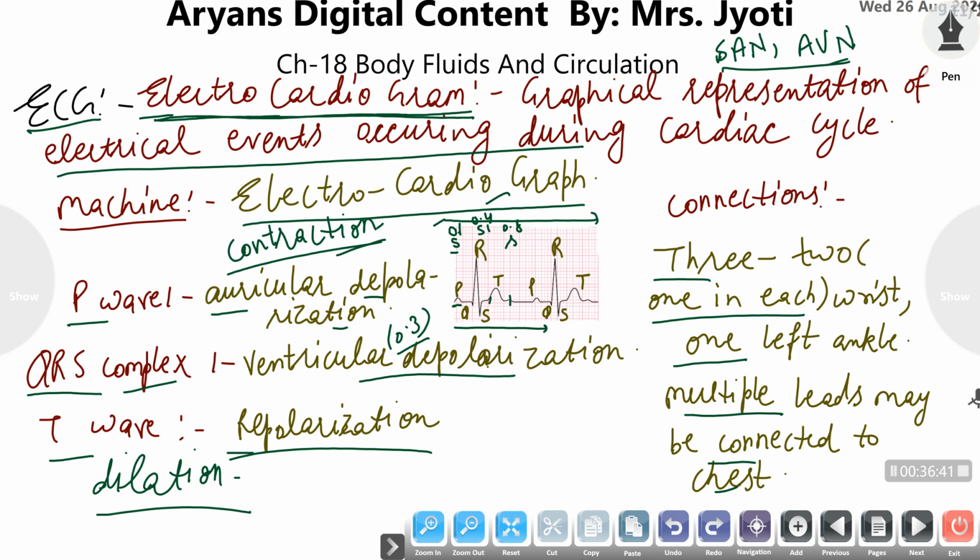The P wave ends at 0.1 second, the QRS complex or the S wave ends at 0.4 second, and the T wave ends at 0.8 second. So the total time period of one cardiac cycle is 0.8 second, and one complete wave starting from P and ending at T is completed in 0.8 seconds, so that our heart is functioning very well and accurately. So this is a normal ECG graph.